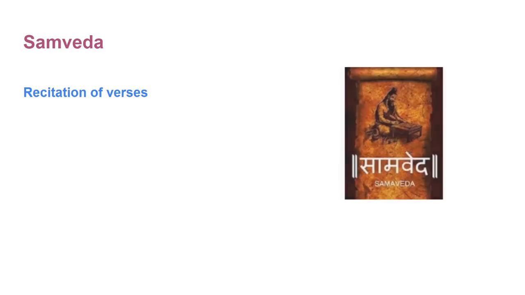The next one is Samveda. 3 other Vedas were also composed after Rigveda. Out of that, Samveda was composed to focus on the process of recitation of verses. Hence, it is known as the Gangotri of music.